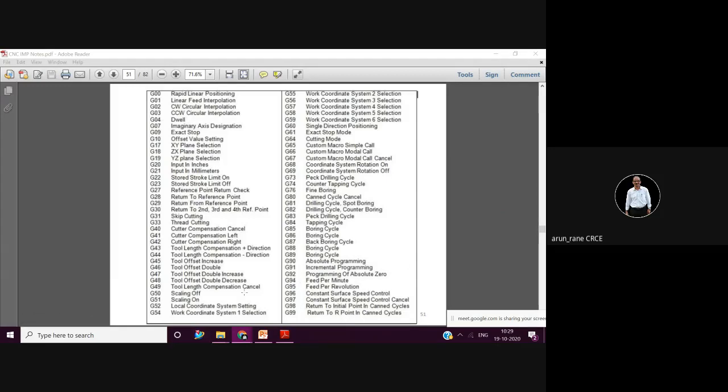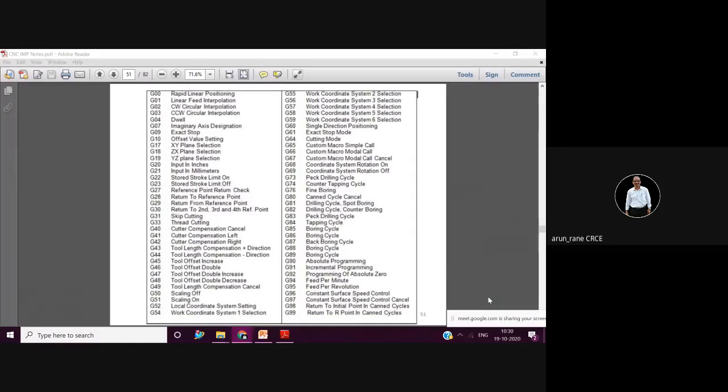Now, since we are here, I'll explain what G96 and G97 are. G96 is nothing but constant surface speed control. What is the meaning of constant surface speed? Surface speed is nothing but a velocity, and you know the unit of velocity, that is meter per second or meter per minute or kilometer per hour. In CNC machining, we must know the cutting speed, the cutting velocity, whenever we are doing a cutting operation, isn't it?